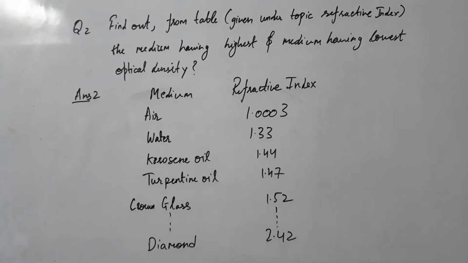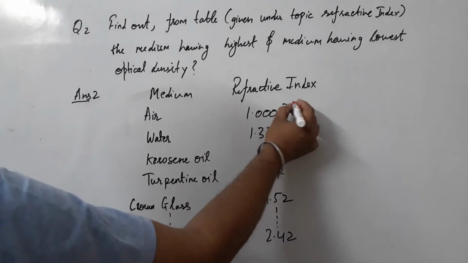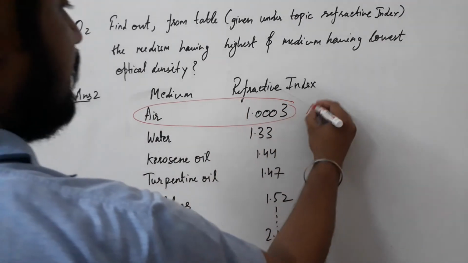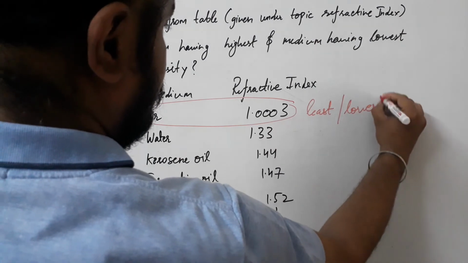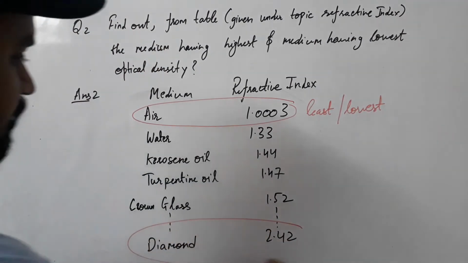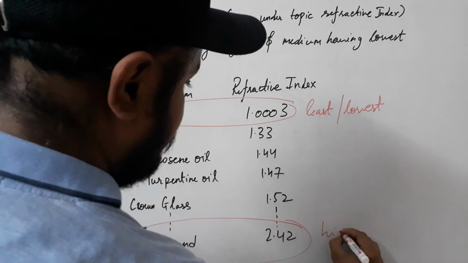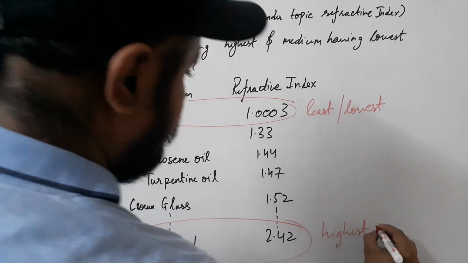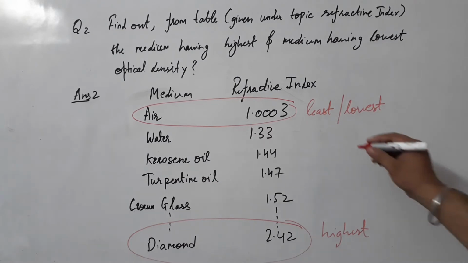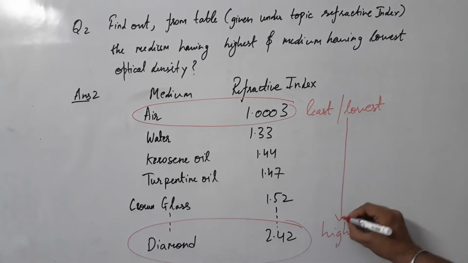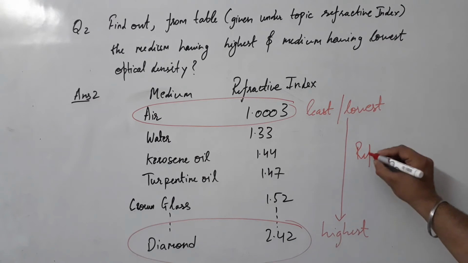Let us first mark the least value of refractive index. It is the least, or you can say the lowest. Over here it is the highest value. Now, as we have marked both the values, as we move from air to diamond, the refractive index will increase.